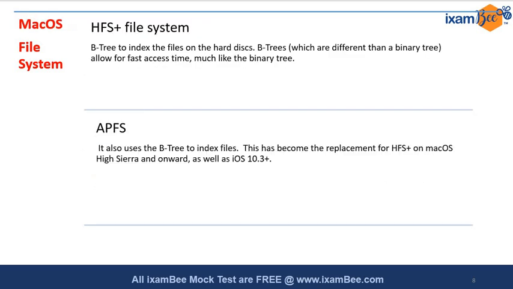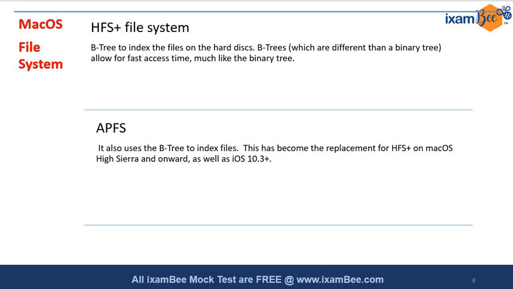Now coming to the Mac operating system, it uses the HFS Plus file system and APFS. APFS is a very new one. It is not a very old technology, but HFS is an old one which was used in iPhones. It also uses B-trees to index on the disk, and these B-trees are different from binary trees.